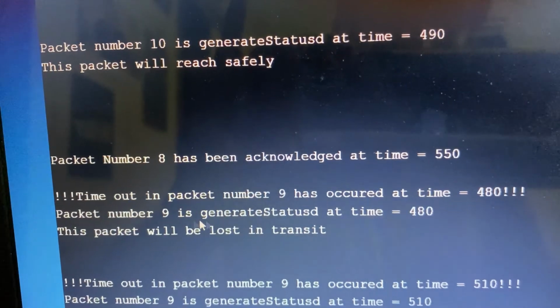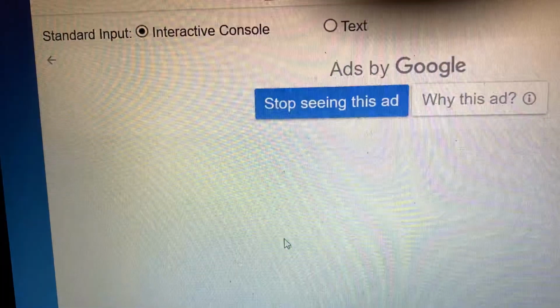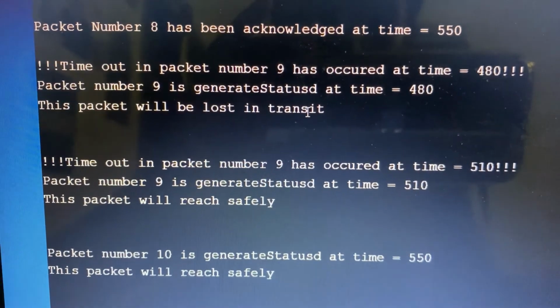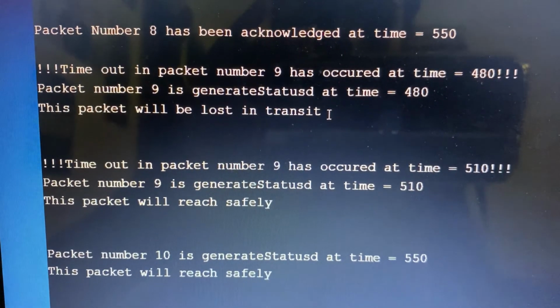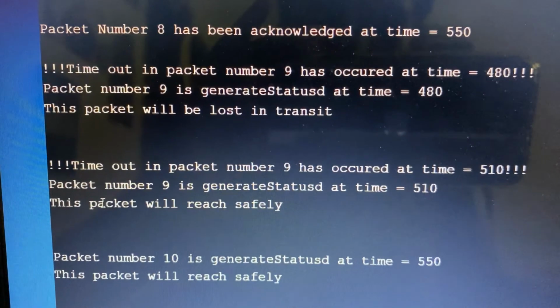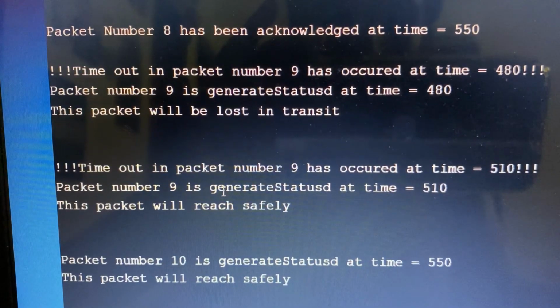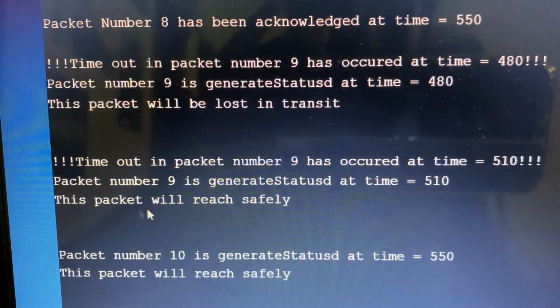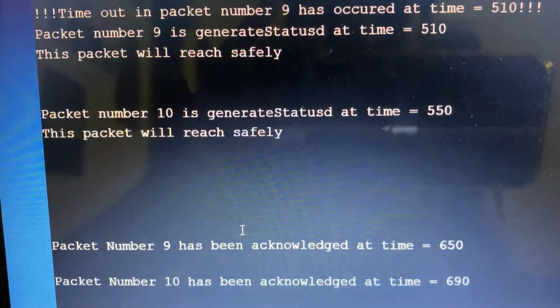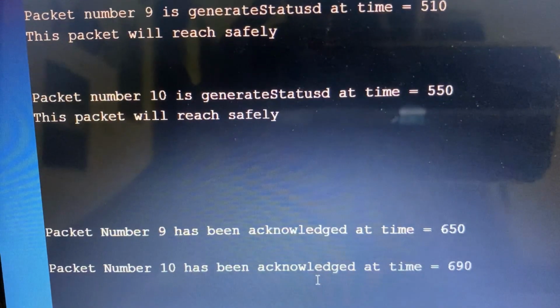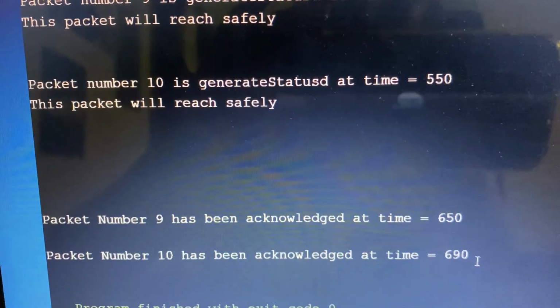When we generated packet 9, it was again lost in its transit. That means we had to generate packet 9 and 10 again. Once we generated packet 9 and 10 again, this time packet 9 and 10 reached the receiver safely. So packet 9 was acknowledged at time 650 milliseconds and packet 10 was acknowledged at time 690 milliseconds.